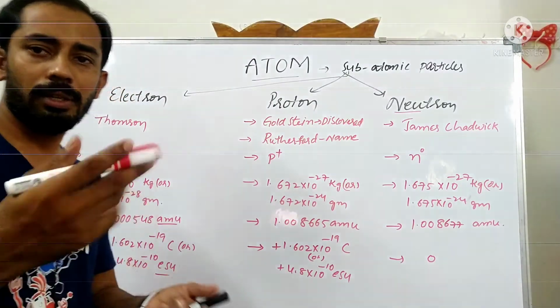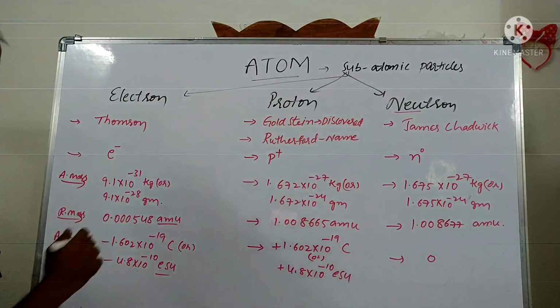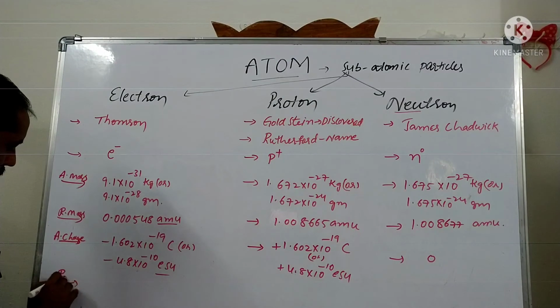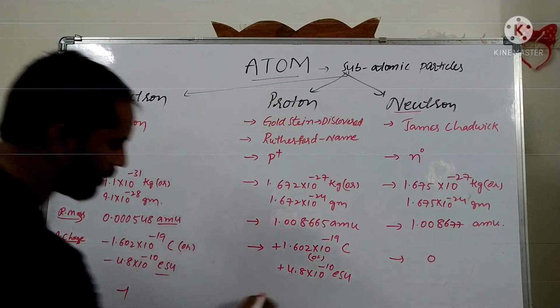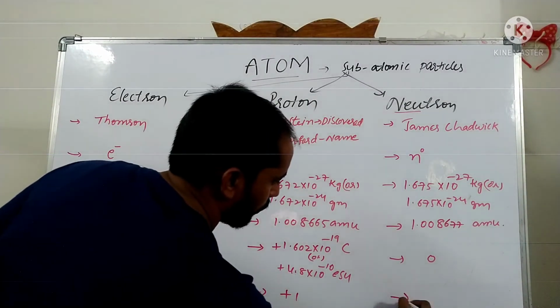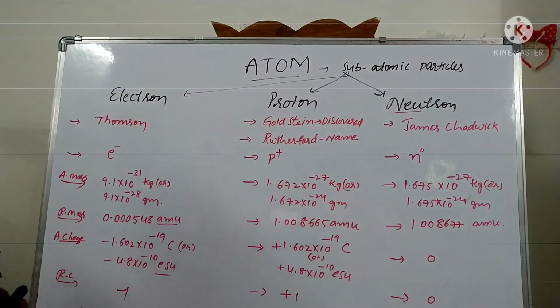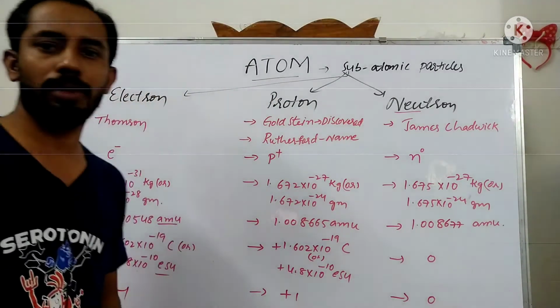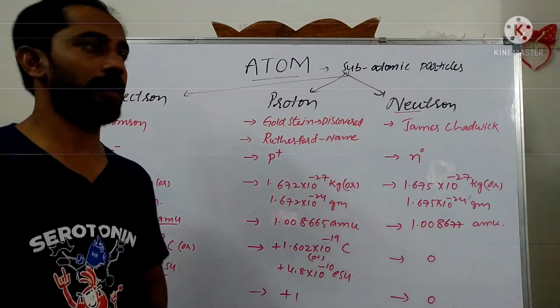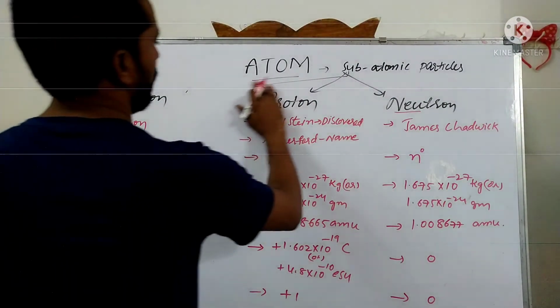Neutron carries no charge. Next one is relative charge: minus 1, plus 1, 0. This is about the fundamental particles of the atom.